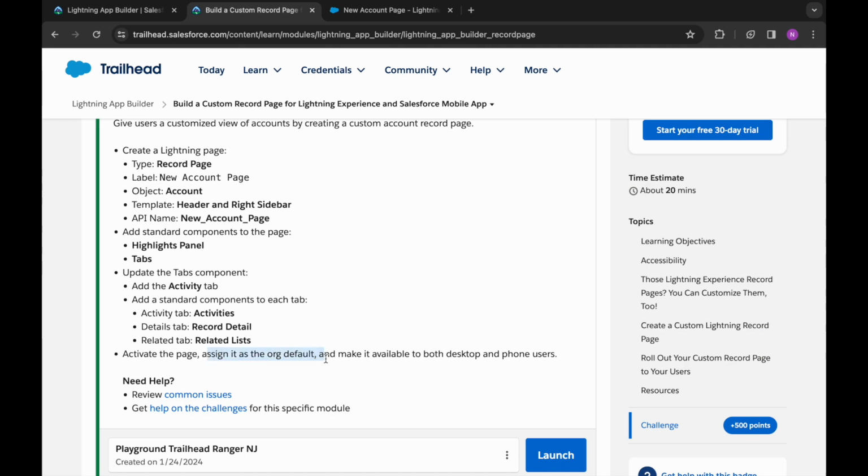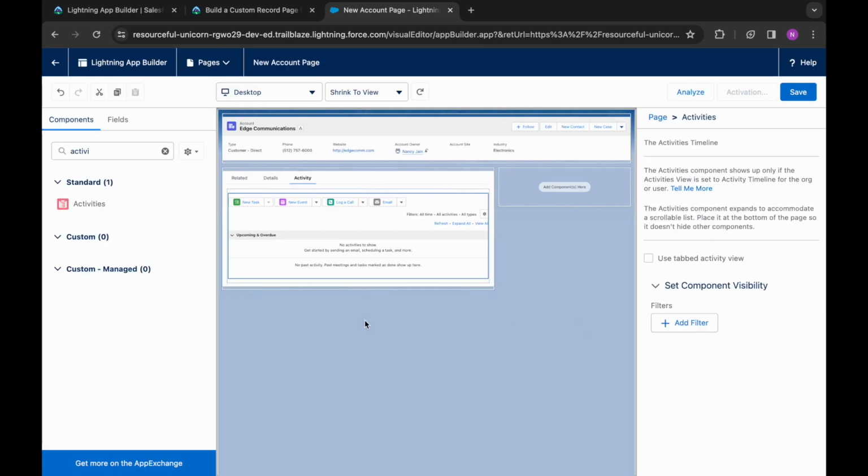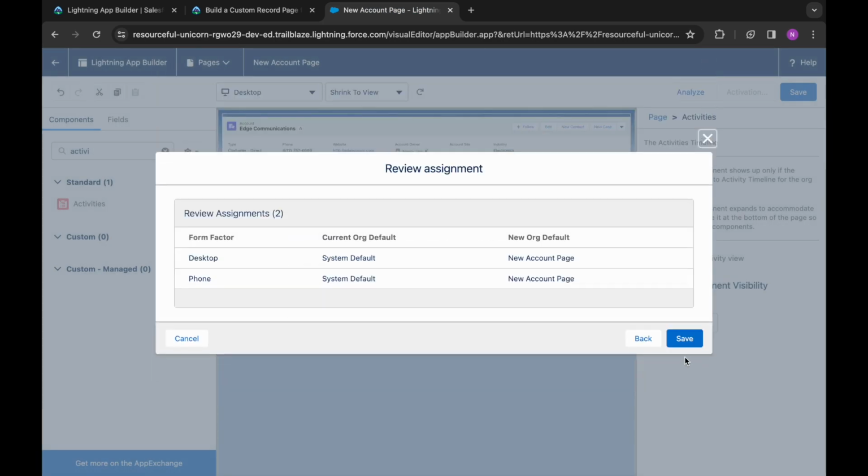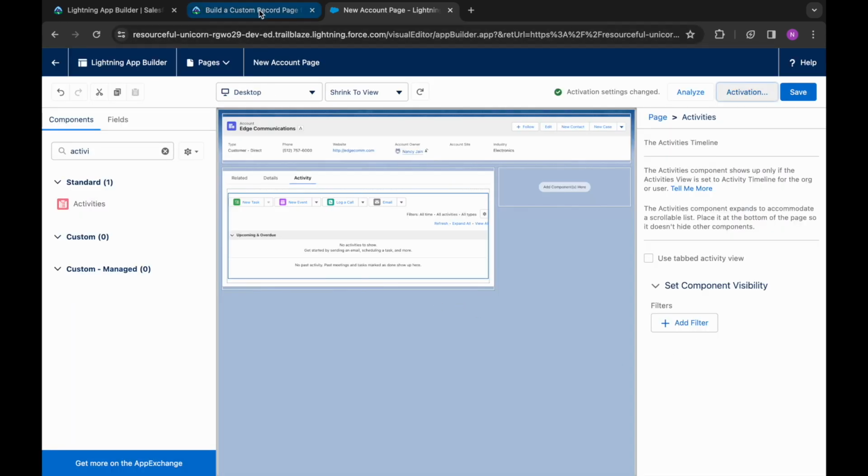We need to activate it and make it available for desktop and phone. Assign as org default, desktop and phone. That's it. Save.